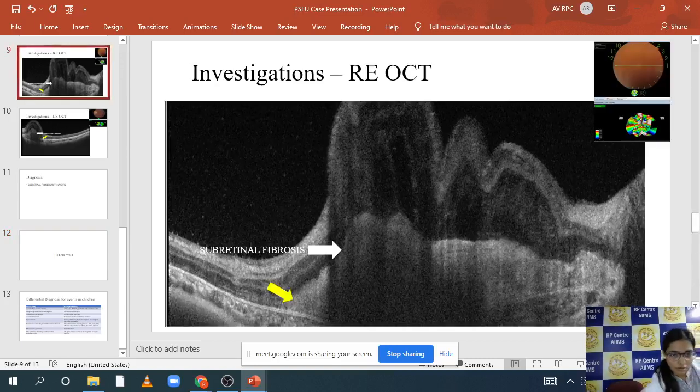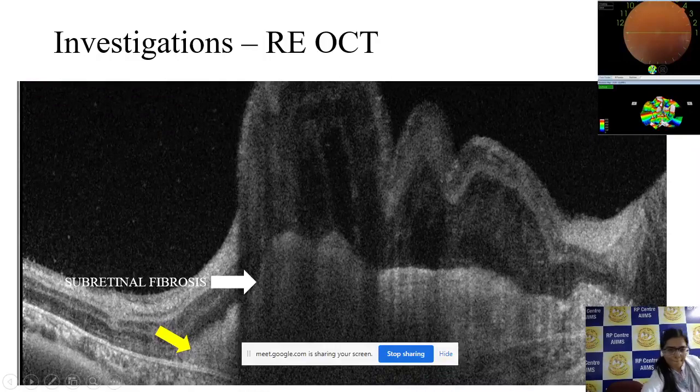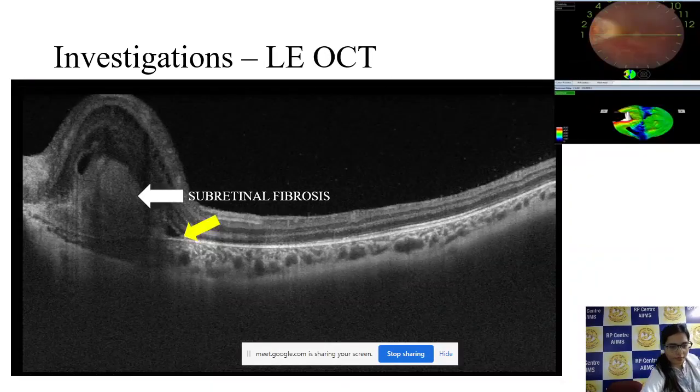Yes, sir. Just go to the other eye, OCT. Yes. You see, at your level, don't label it as subretinal fibrosis. See, it is not written there, it is subretinal fibrosis. You should just describe your findings. What do you think is happening in this OCT?